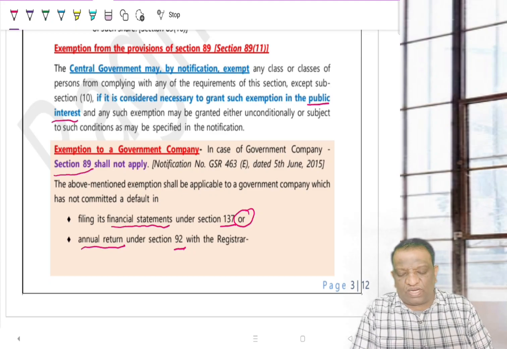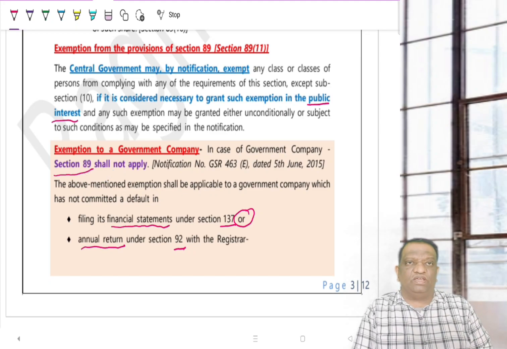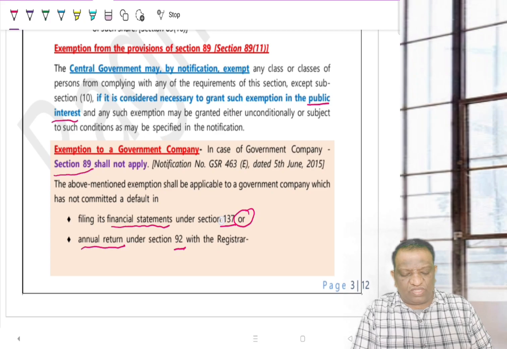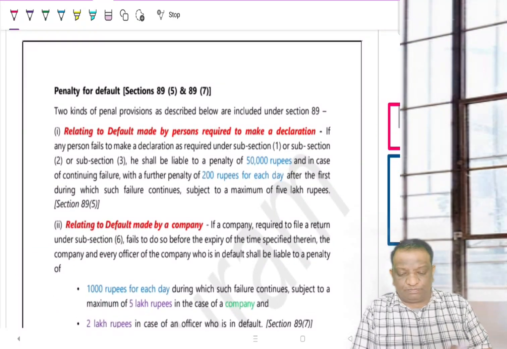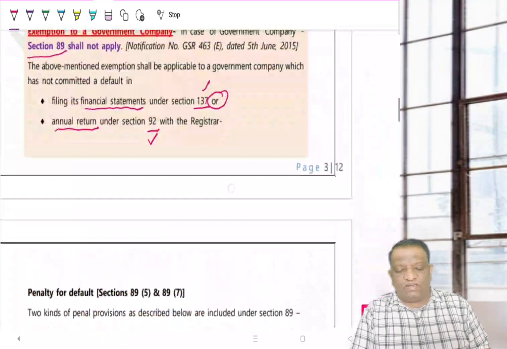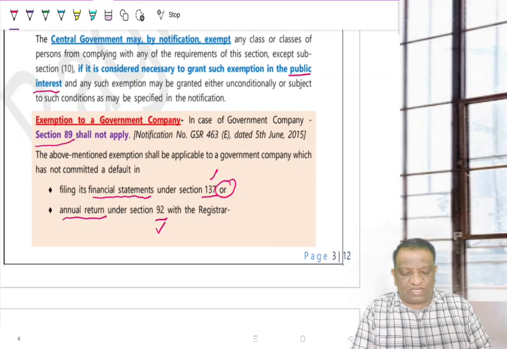The Act itself provides that these provisions are not applicable to a government company, provided they are compliant with 137 and 92. Any defaults in complying with these two, then though it's a government company, such exemption will not be granted to it. So, these are the disclosure requirements of 89.